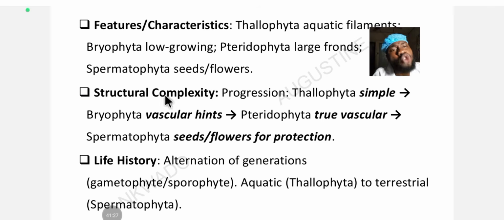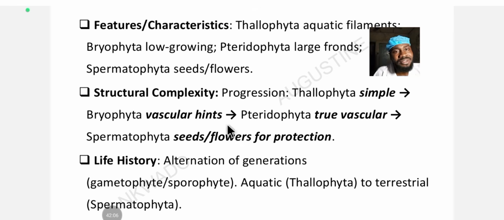Now, what is the structural complexity of these groups in the plant kingdom? It progresses from thallophytes, which are the simplest, to bryophyta, then from bryophyta to the pteridophyta, which has a true vascular network. Remember, the bryophyta has a quasi or unreal vascular network, but when you enter pteridophyta, you have a true vascular network.